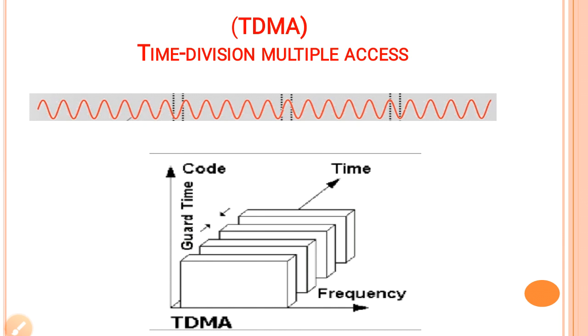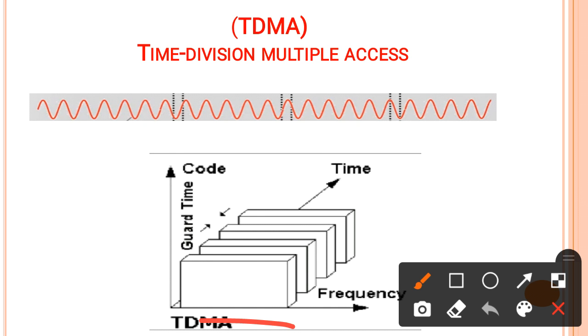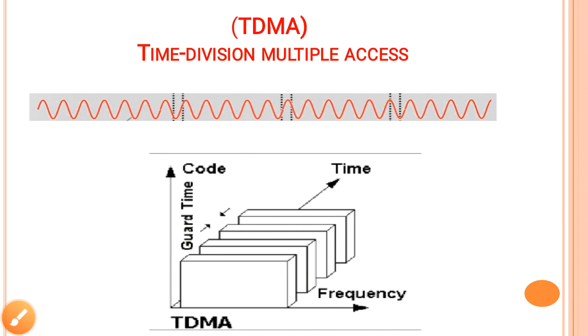This can be explained with the help of a diagram where on the x-axis there is frequency. It is not fixed that the x-axis is always frequency, but our funda is that frequency remains constant and the time slot will be different. Time is varying. So different time slots are there, and each time slot is differentiated from the others by a guard time, so that two time slots will not mix with each other on the same frequency.